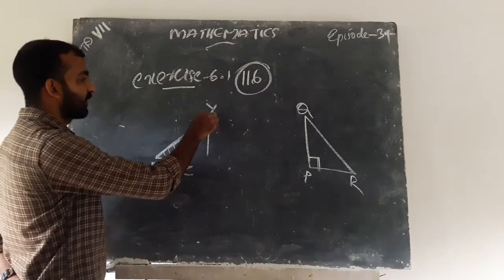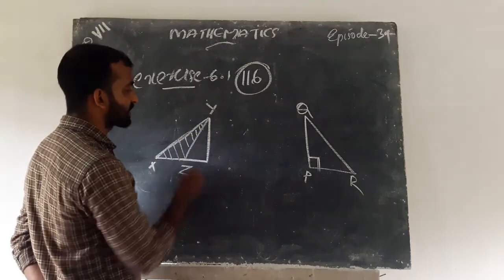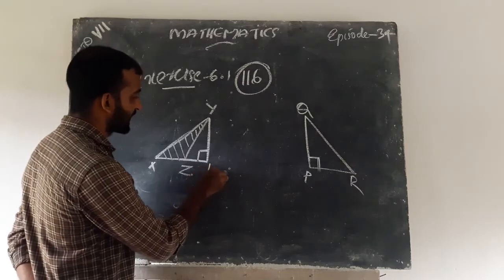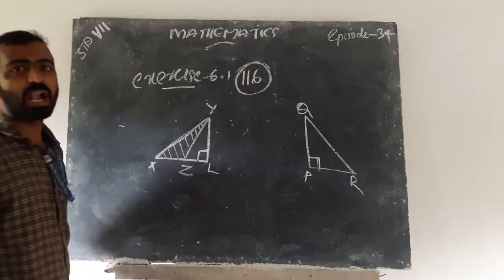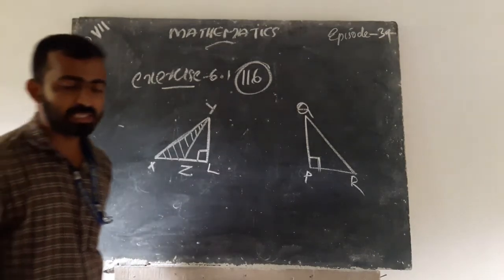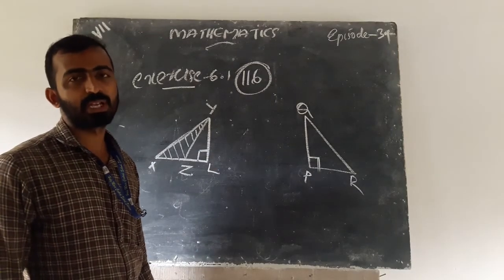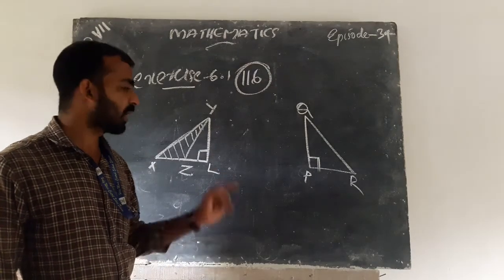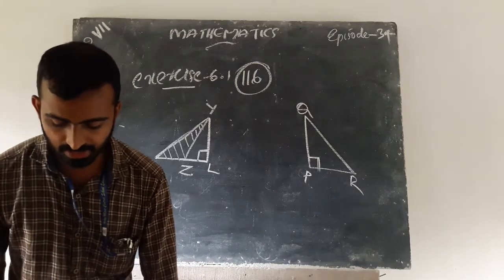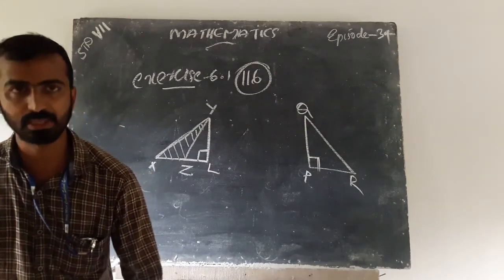In the question, they told the altitude of this triangle. Altitude means we make a 90 degree angle, and this is L. That is, YL is an altitude in the exterior portion of triangle XYZ. Okay, clear? Any doubt? The third question is for your homework, and next we are going to discuss exterior angles and interior angles.